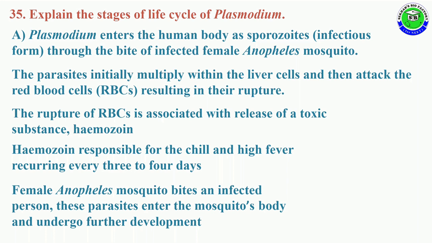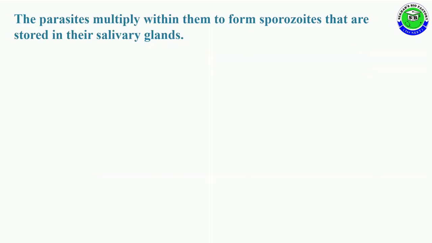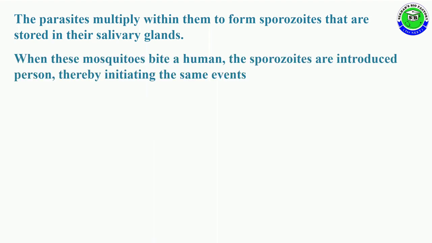When a female Anopheles mosquito bites an infected person, the parasite again enters the mosquito's body and undergoes further development. The parasite multiplies within them to form sporozoites that are stored in their salivary glands.